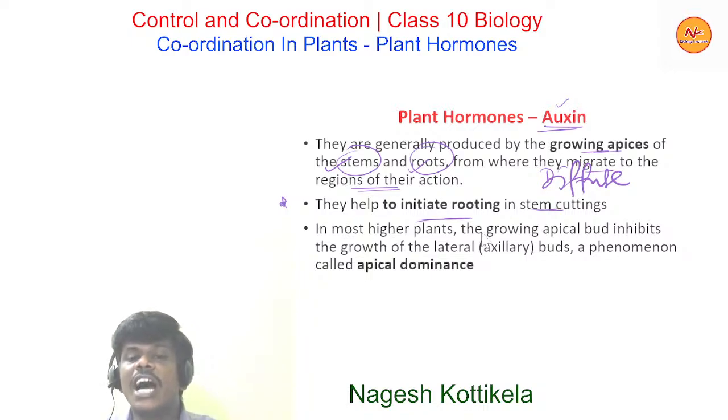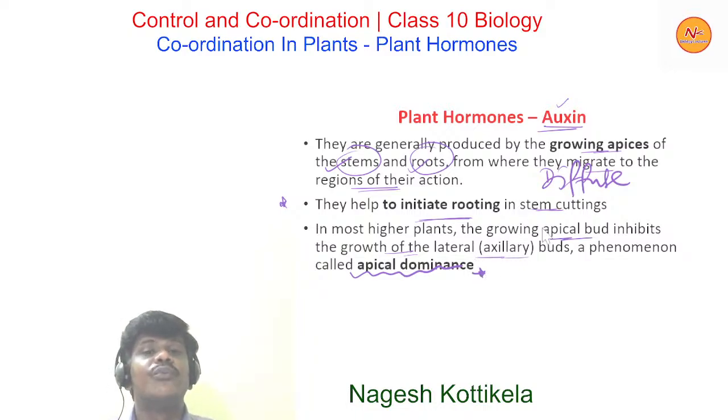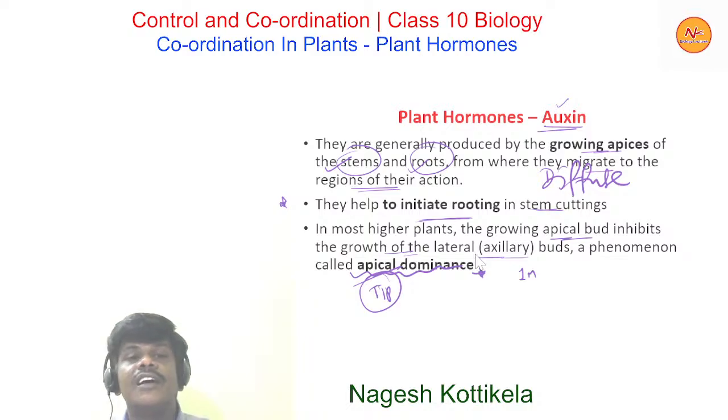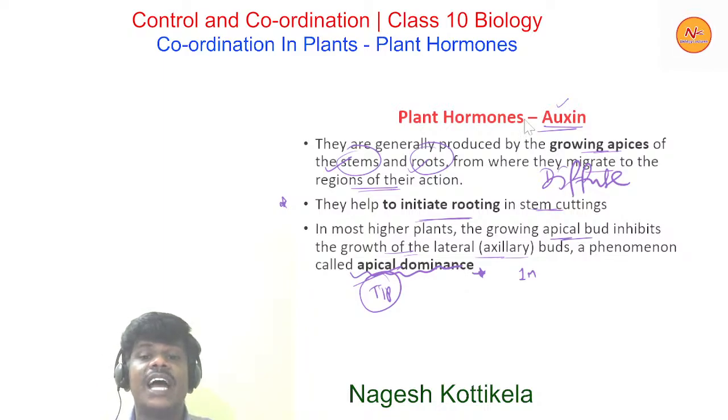In most higher plants, the growing apical bud inhibits the growth of the lateral buds, a phenomenon we call apical dominance. Very important question for 1 mark: what is apical dominance? Apex means tip region. Here the shoot tip grows faster than the lateral branches. The apical bud inhibits the growth of the lateral buds, and this phenomenon is called apical dominance, and auxins are responsible for apical dominance.